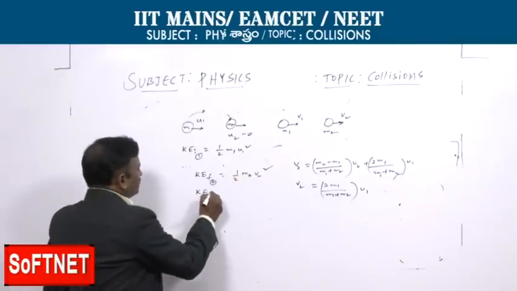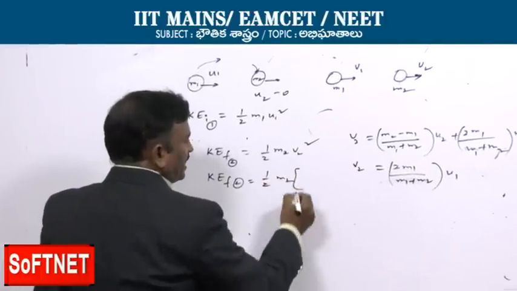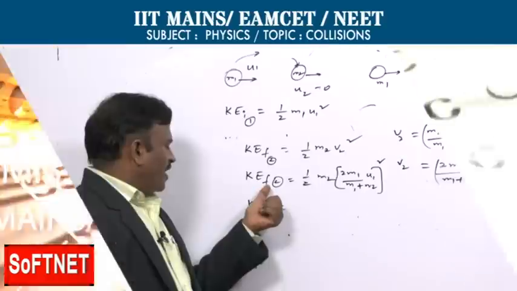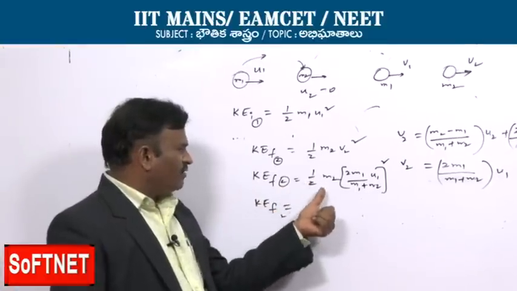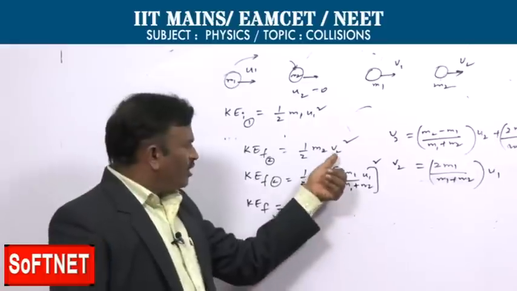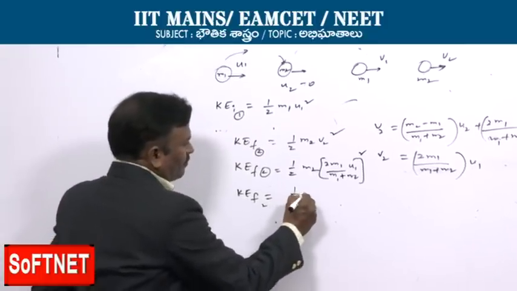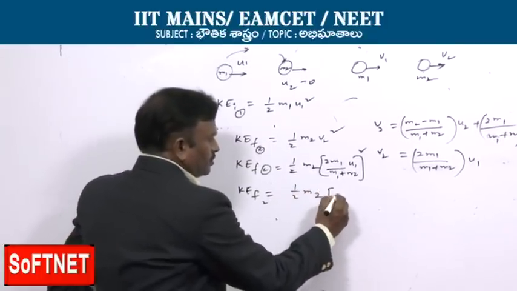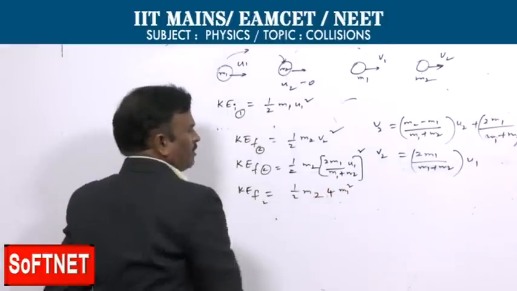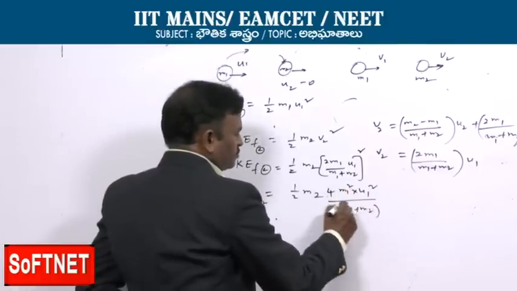Kinetic energy final of second body is half m2 v2 square, and in place of v2 we substitute its value from the equation. Then half m2 into 4 m1 square u1 square by m1 plus m2 whole square.